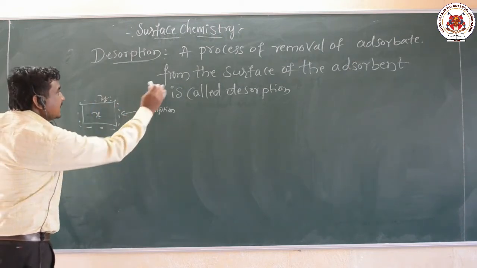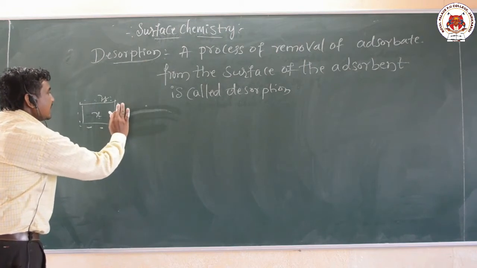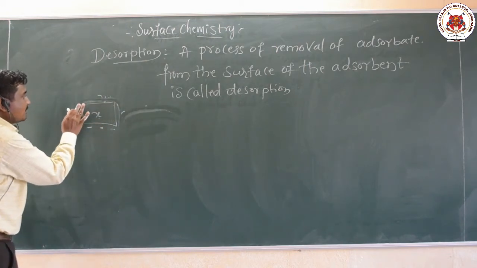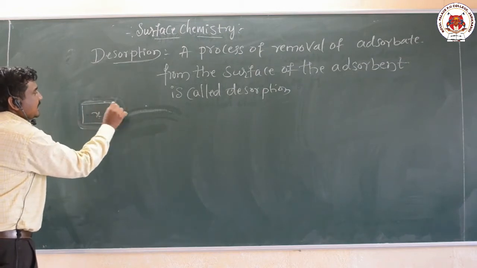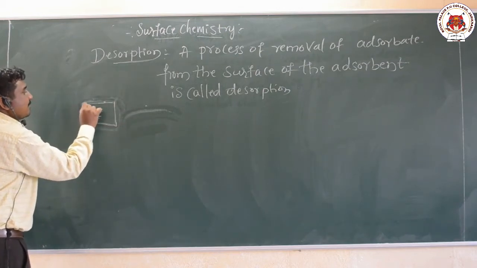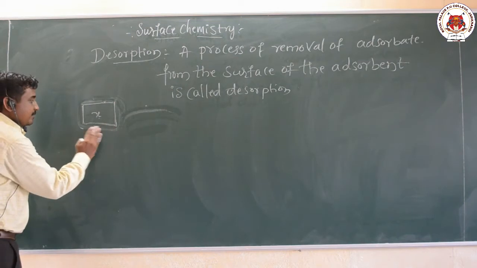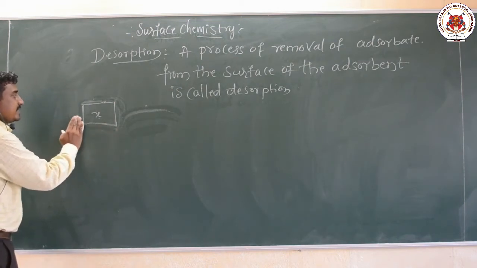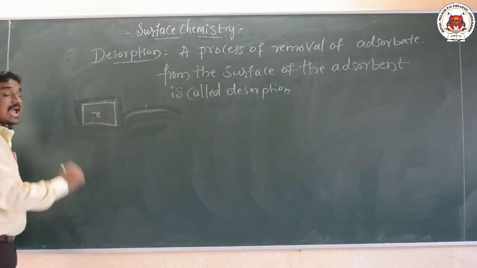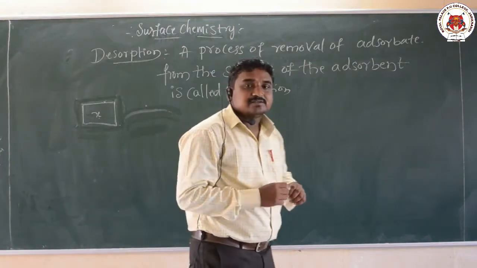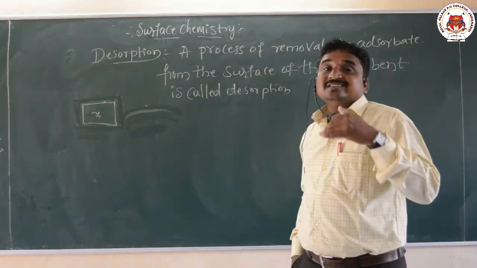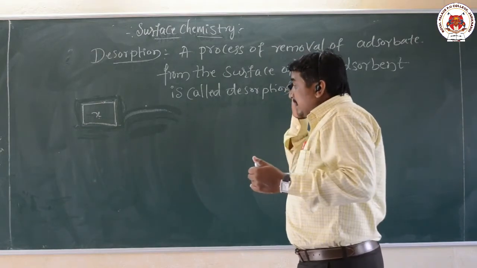Now desorption means the removal of this adsorbed substance from the surface of this adsorbent. That means removal of adsorbate from the surface of the adsorbent. So that is called what here? Desorption. So desorption is just the reverse process of adsorption.